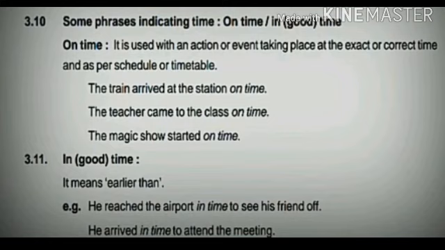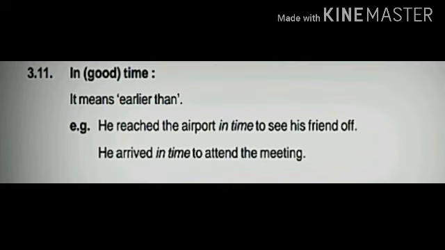If we see the examples of in time, it means earlier than. For example, he reached the airport in time to see his friend off. It means earlier than when his friend was off, he reached the airport. Next is, he arrived in time to attend the meeting.